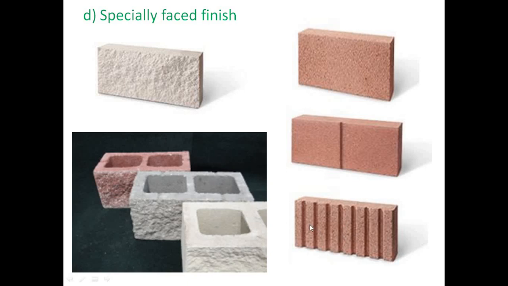These types of blocks give elegance; different bricks will give a different elegance to the surface or the building. In these images you can see red, grayish and whitish colors, three types of finished surfaces. But this is again a special type of finish, provided on the surface in this image.